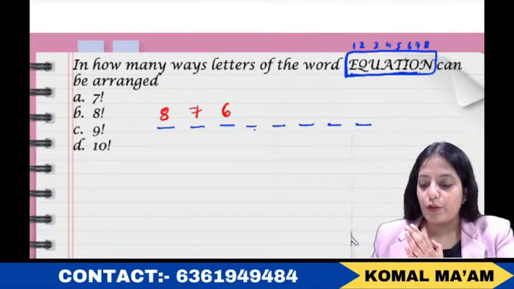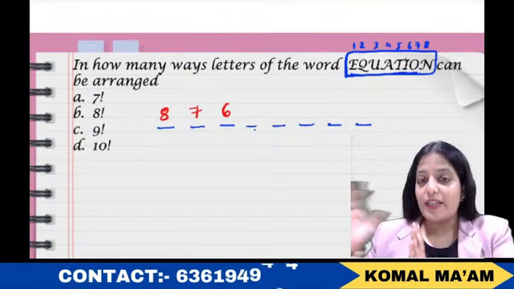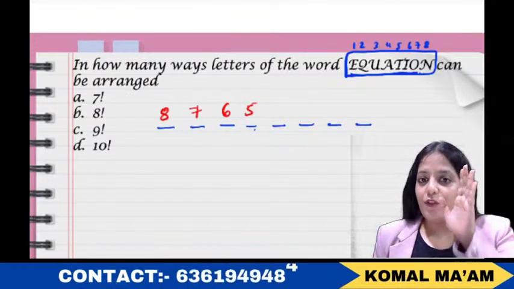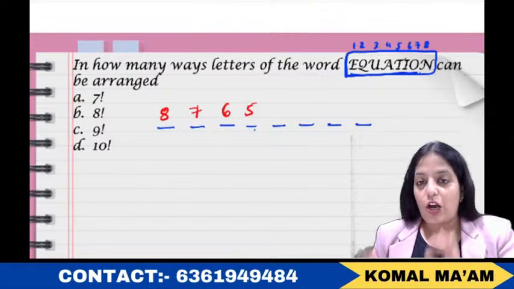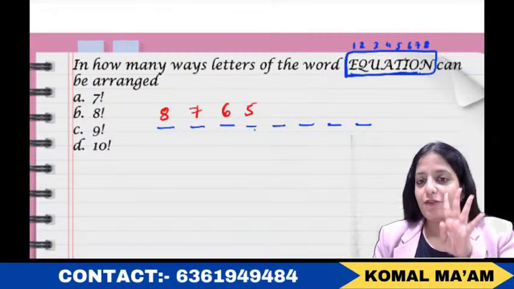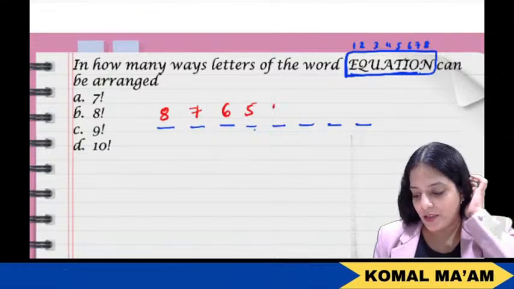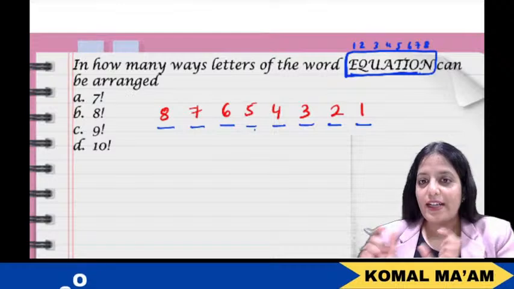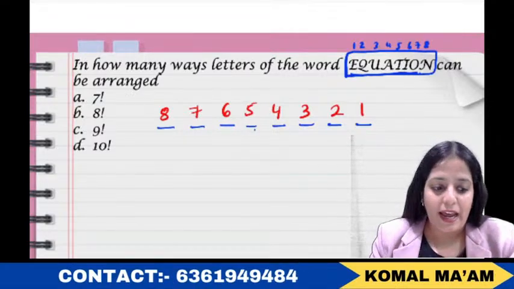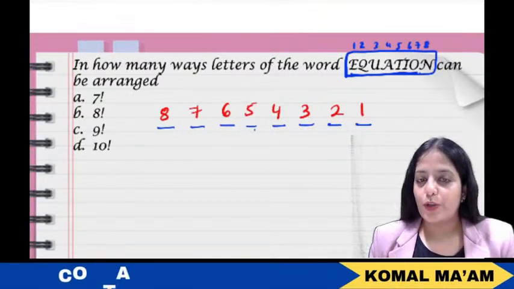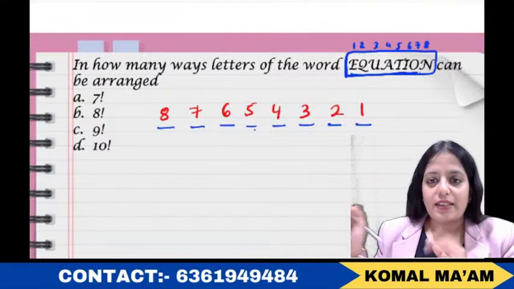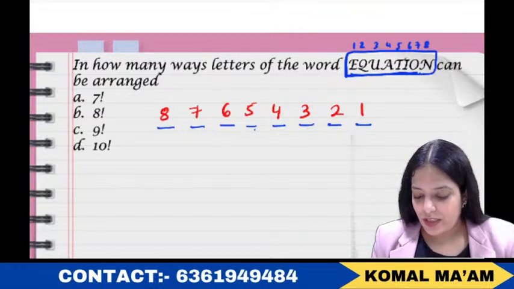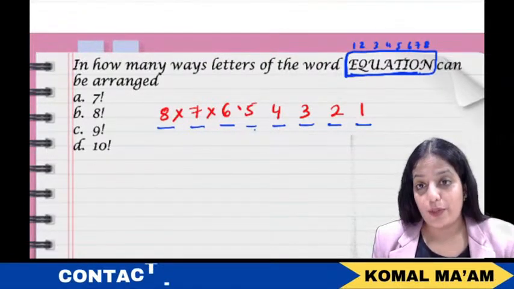Then out of these 6, one will sit here, and the remaining 5 will move to the 4th position, right? Now we have 5 options to fill the 4th place. Out of 5, one will sit here, right? You will be left with 4 options for the next place, that is 4, then 3, then 2, and then 1. This way, I just filled in the options that I have for a particular position. Now you just need to multiply these options and you are done with the question.